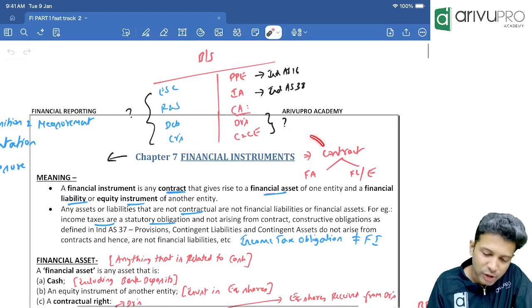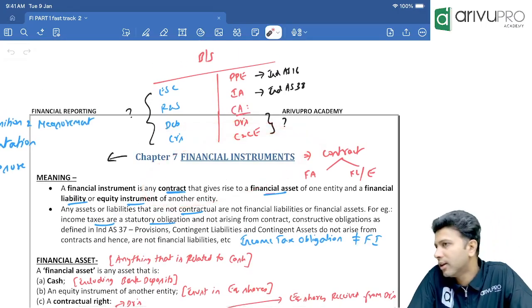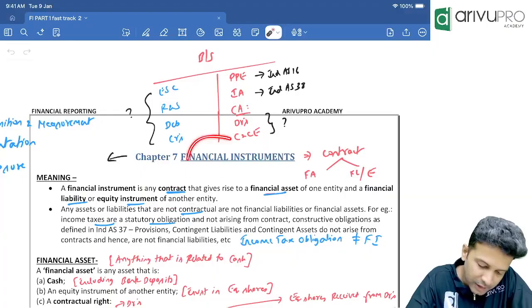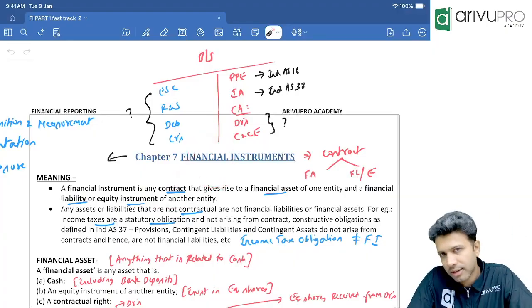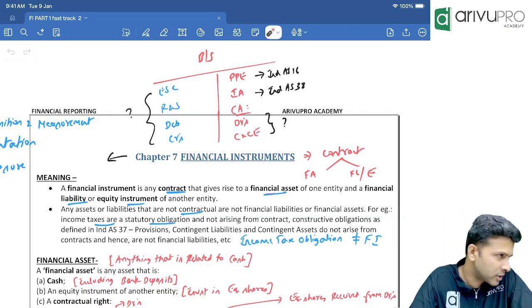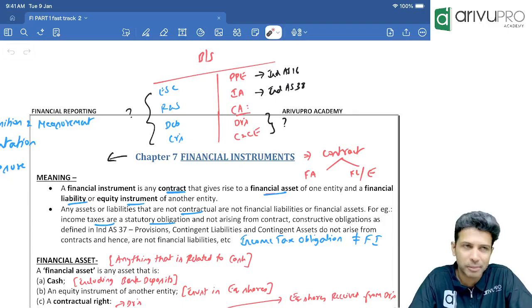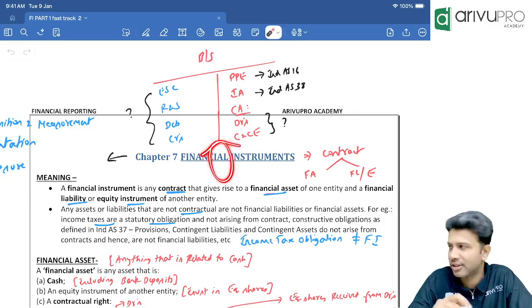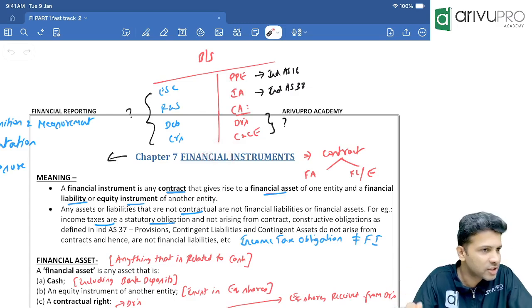So, we're starting with a new topic, financial instruments. This particular topic has significant weightage in the exam. It is considered probably one of the biggest topics in your FR syllabus, or probably second biggest. Consolidation and financial instruments are kind of the biggest topics that we have.